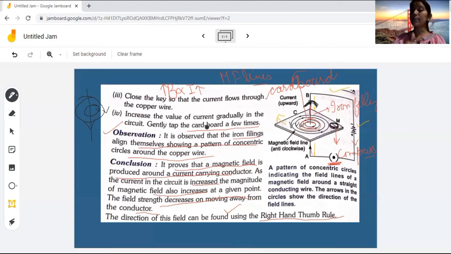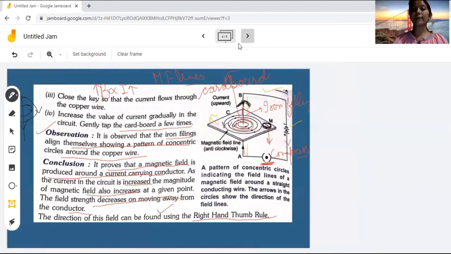So we have seen by the right hand thumb rule that if the current is moving in the upward direction, the magnetic field direction is anti-clockwise. If the current is in the downward direction, the magnetic field is in the clockwise direction. I hope that I have made you understand about this activity.